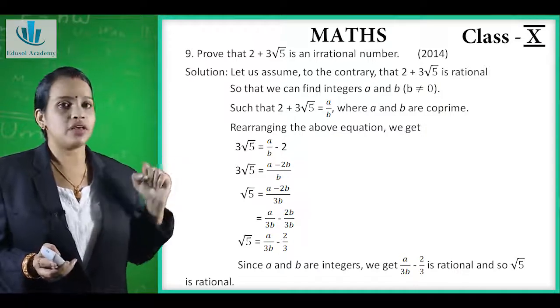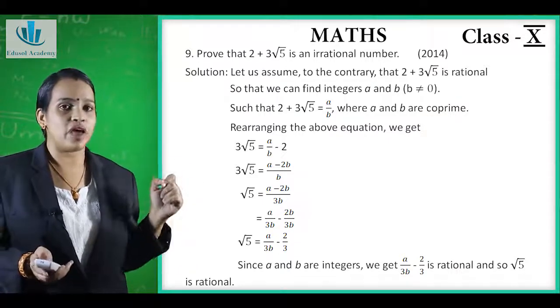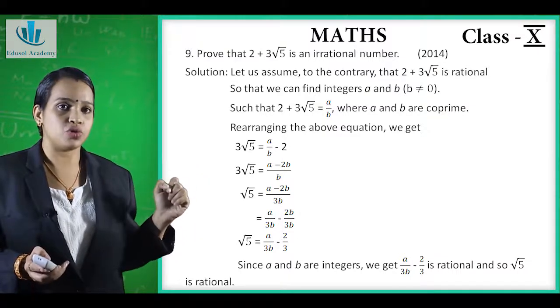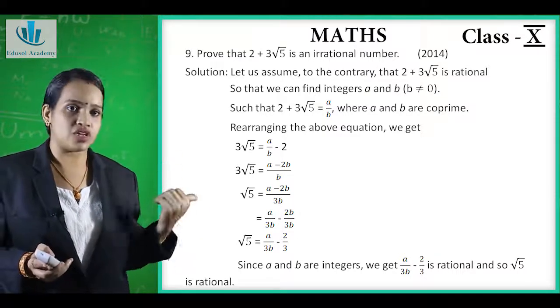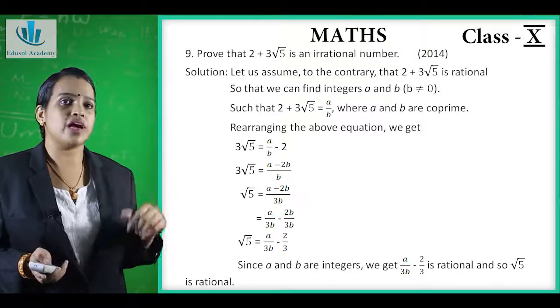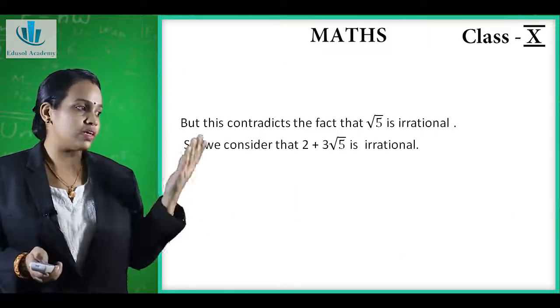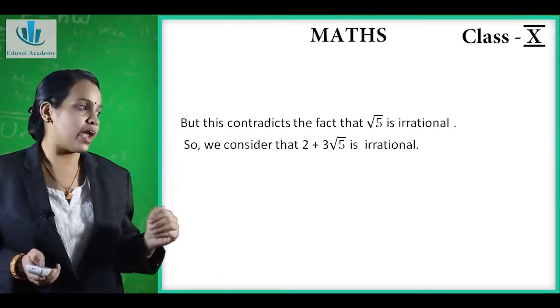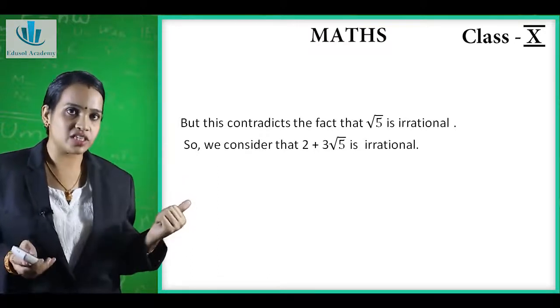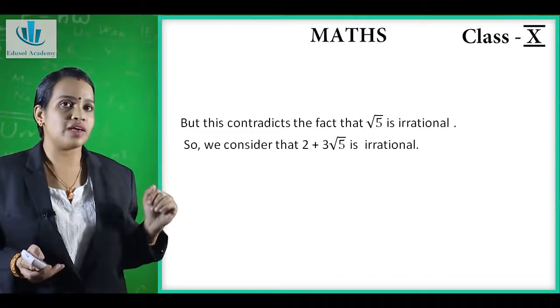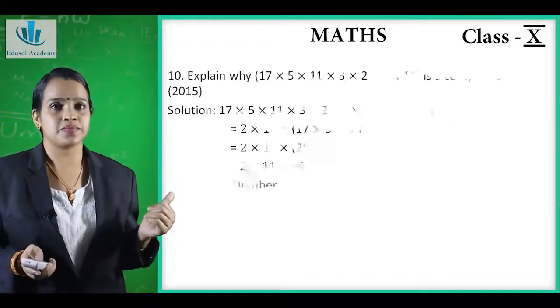Since a and b are integers and we have got root 5 as a upon 3b minus 2 upon 3, and you know it is rational, so we can say that root 5 is also rational. Now this contradicts our statement that root 5 is irrational. So we can say that 2 plus 3 root 5 is irrational.